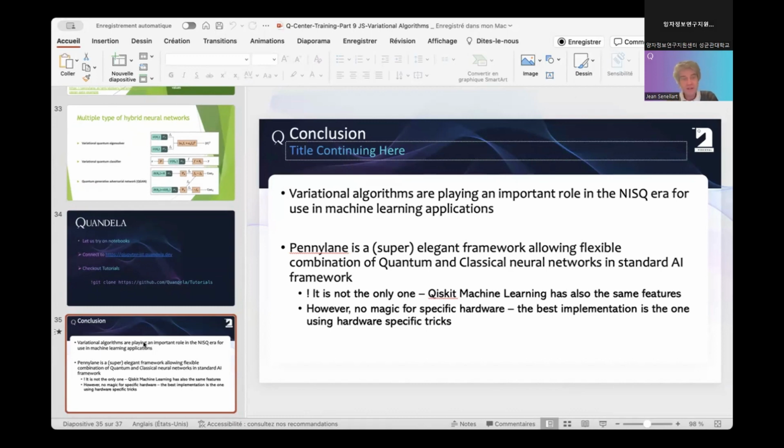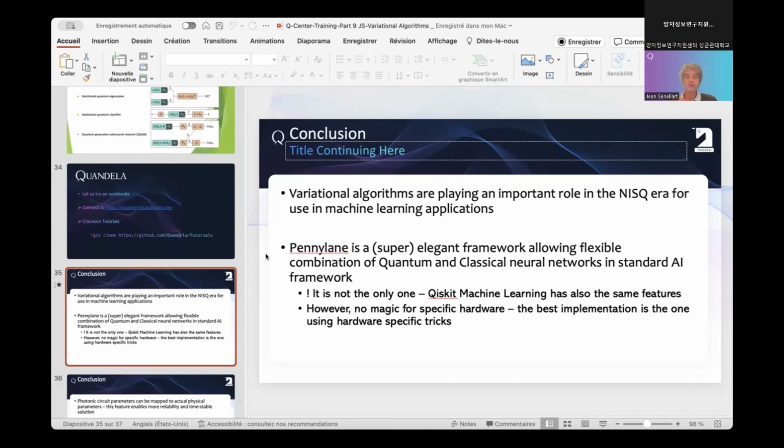First, again, just keep in mind that variational algorithms are really playing an important role in this area. Most of the algorithms we can think of today are variational. So the last one we'll see using Kubo will also be variational. It will be slightly different, but it will be variational. So it's really very important in this era to use variational algorithms. It's kind of the main thing we have today.